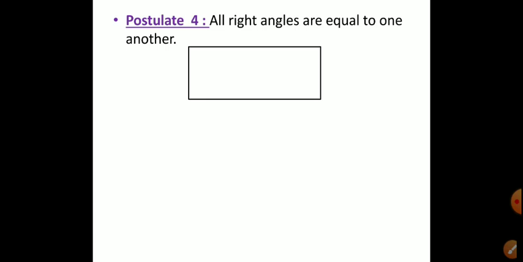Yes, and all of you know that all angles of a rectangle are same. So we call this statement a true statement, and for this no proof is required. And this is linked with geometry, so we call this a postulate, and it is Euclid's postulates. So you have to remember all the 5 postulates of Euclid.